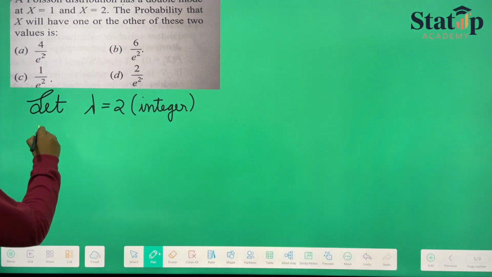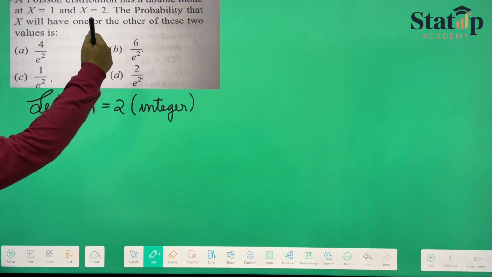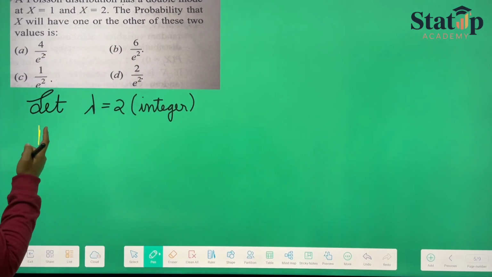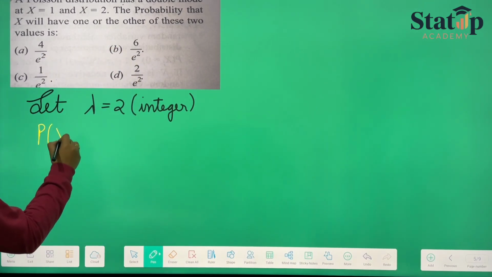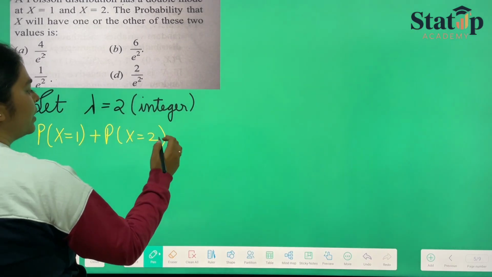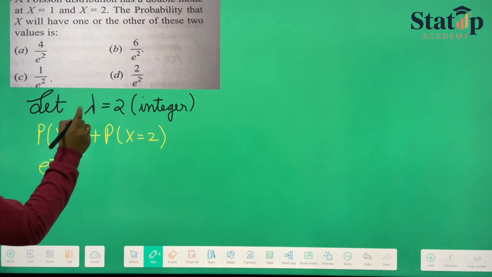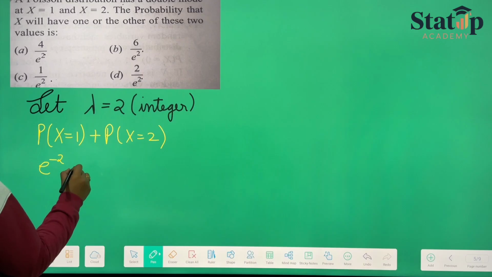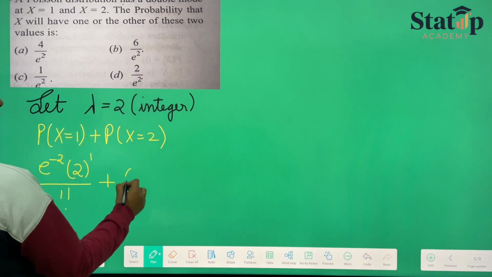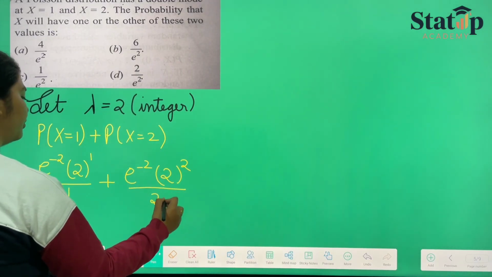Then the Poisson distribution has these two modes, and we need the probability that x will have one or the other of these two values. It will be the probability that x equals 1 plus the probability that x equals 2. If we add them, we'll get it. So e raised to the power minus lambda, which is 2, into lambda raised to the power x, which is 1, upon 1 factorial, plus e raised to the power minus lambda, lambda raised to the power x, which is 2, upon 2 factorial.